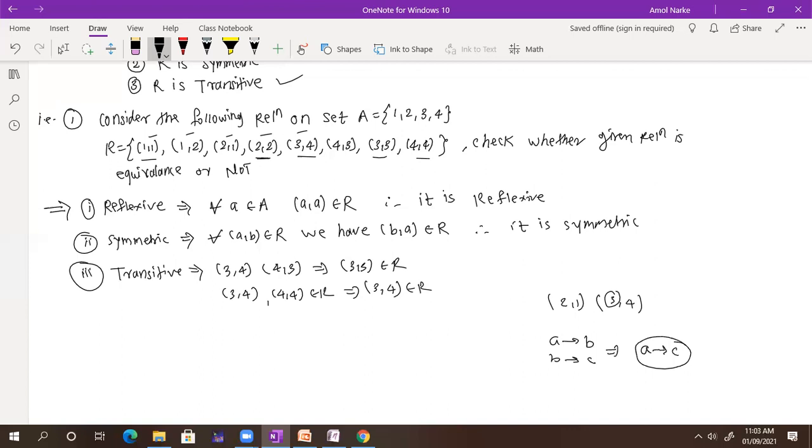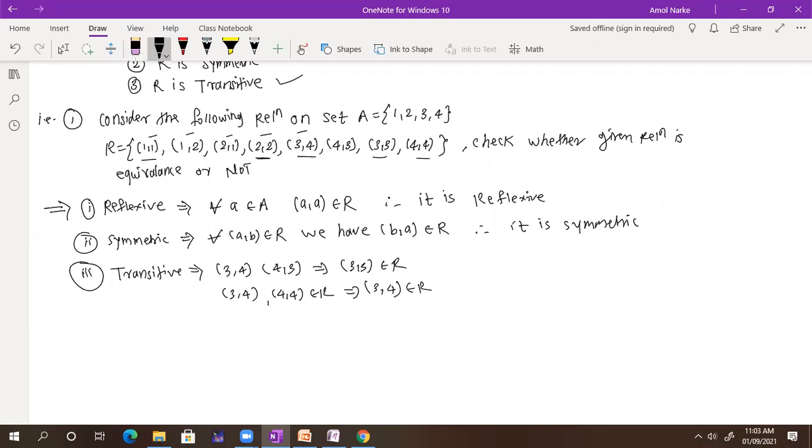So whether we have any connection here? No. Why? Because (2, 1) and (3, 4) is there. Got it? Yes, sir. So we should have that connection. So I'll just erase that one. Okay. So anyone finding anything that it is not transitive?